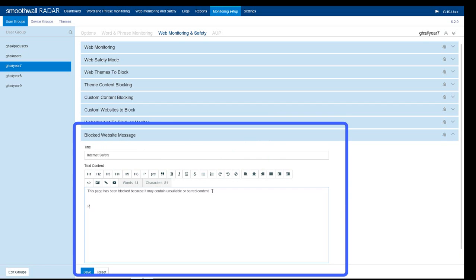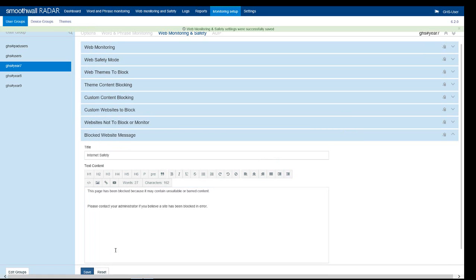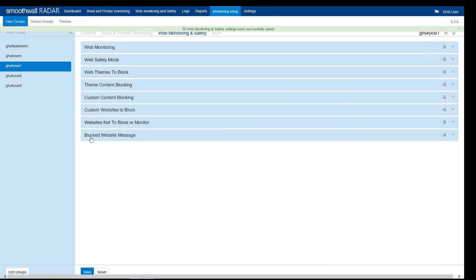The blocked website message will be displayed to users if access to their web content is blocked by any of the features configured above. This full screen message can be customized for the group using the editor displayed. Alternatively, if this message should not be shown, it can be switched off using the client options settings explained in the specific video on this feature. Following display of this message, the browser will be redirected to a trusted website.